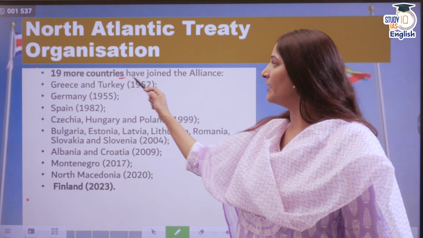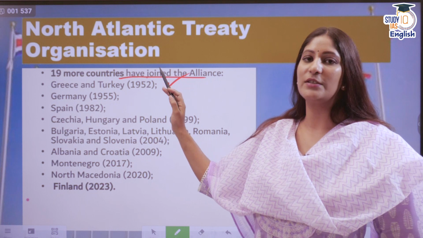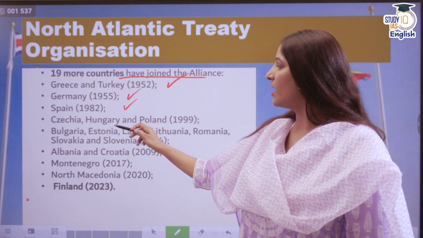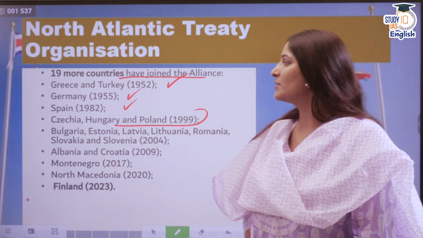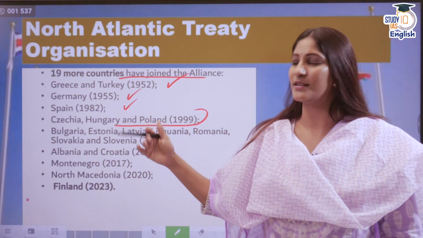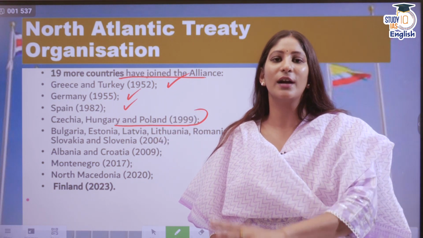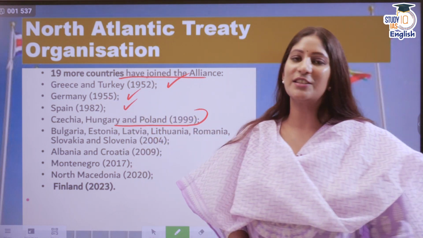Now 19 more countries have joined the alliance, including Greece and Turkey in 1952, then Germany, after that Spain. We also had Czechia, Hungary and Poland. Another question could arise from here, that a group of countries, as you can see, are joining together. So they could ask you like in 1952, which of the following 2 countries joined the NATO? So Greece and Turkey. Then in 1955, it's Germany.